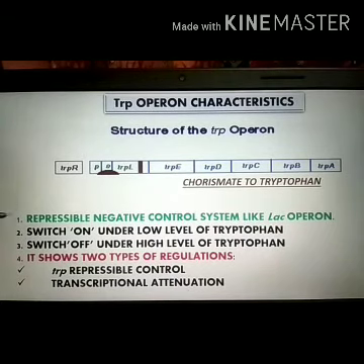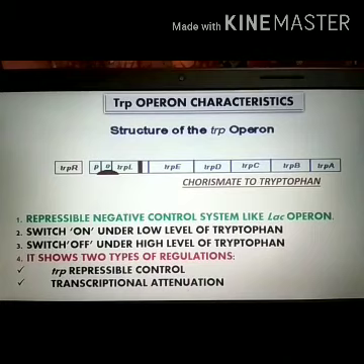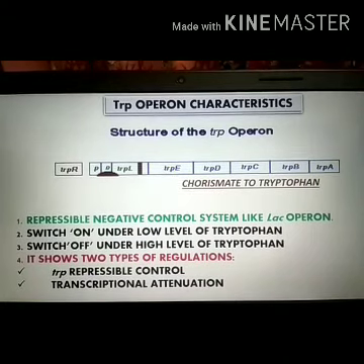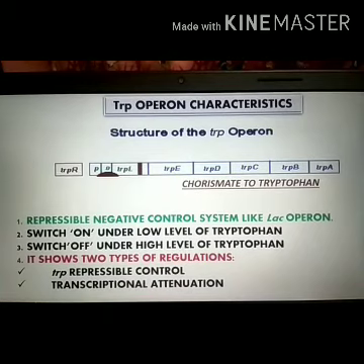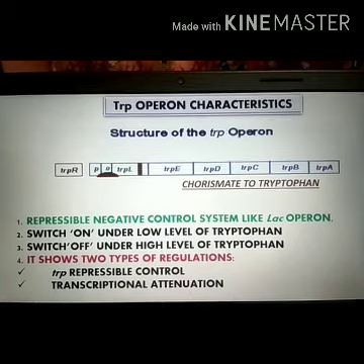So like the lac operon, this trp operon is a repressible negative control system. We know that in repressible negative control, the decrease in the transcriptional rate or the prevention of the initiation of transcription is carried out by the binding of the repressor to the operator.